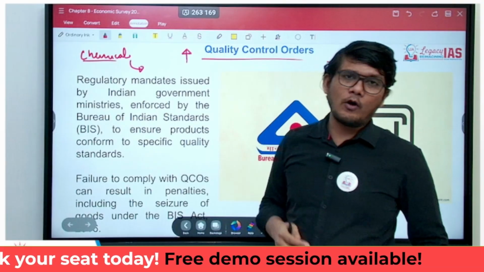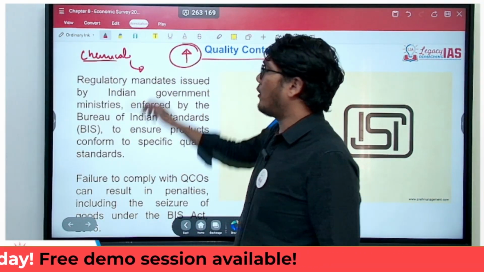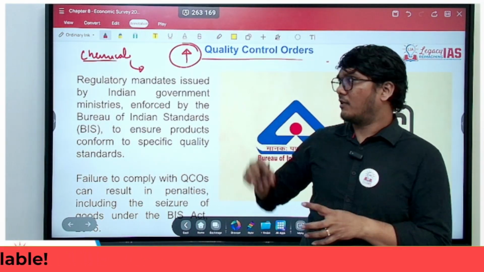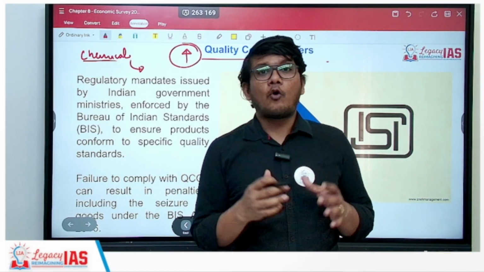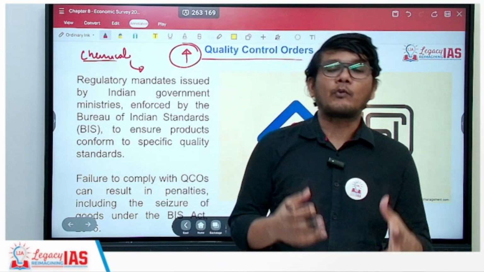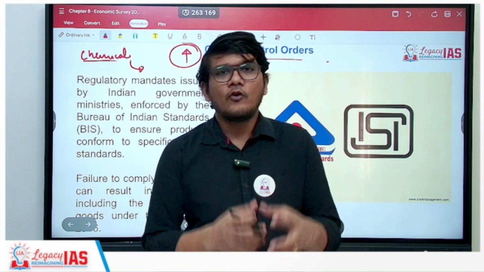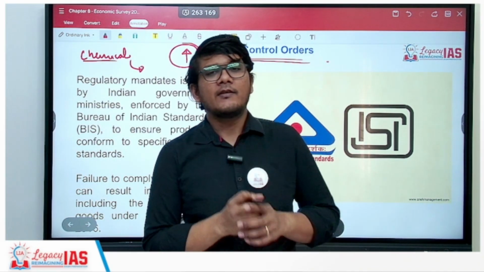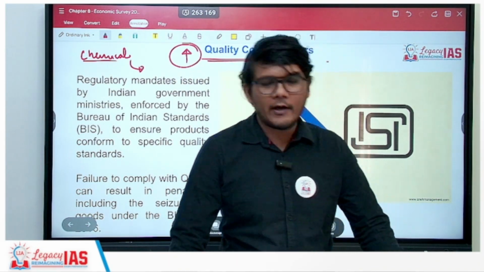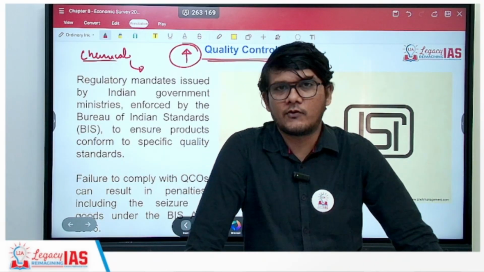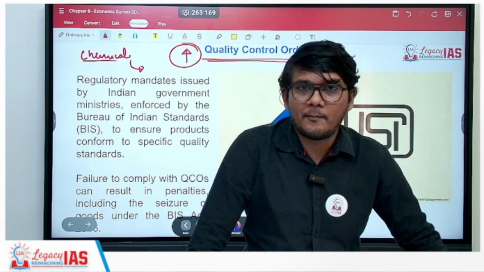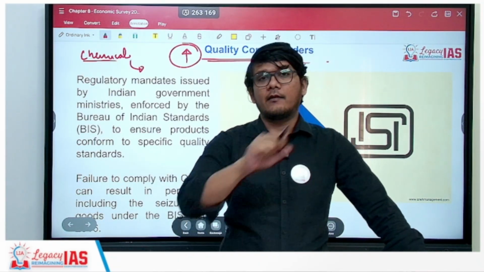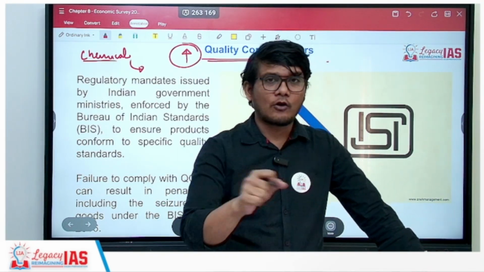But if you look at the overall data, the quality control orders have increased considerably, and the economic survey says that because of these increased quality control orders, the quality in the industrial sector has improved, the safety has improved. So what are these quality control orders? Basically, there are certain things in which quality or safety becomes of utmost importance. For example, you might have an iron at your house using which you iron your clothes.